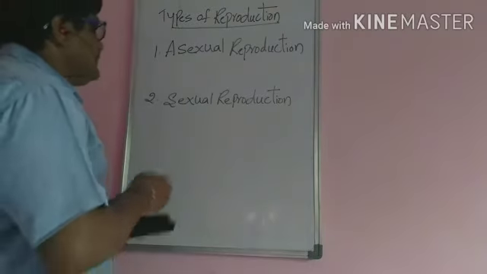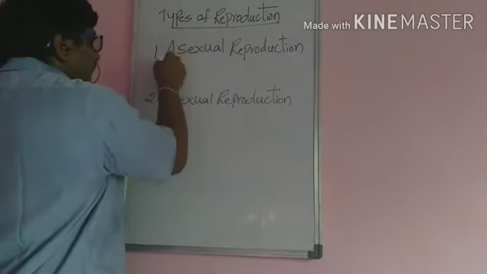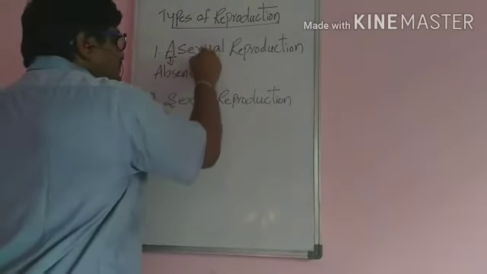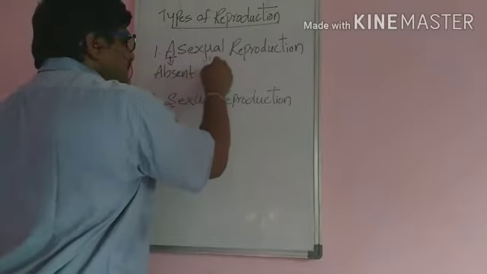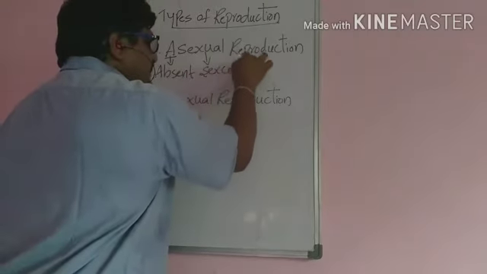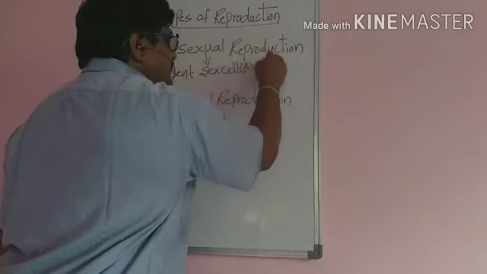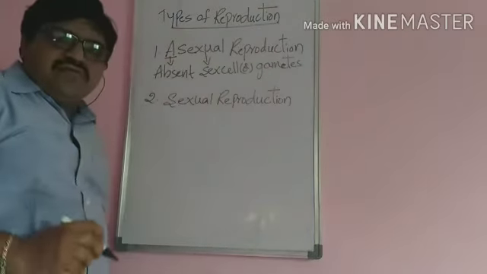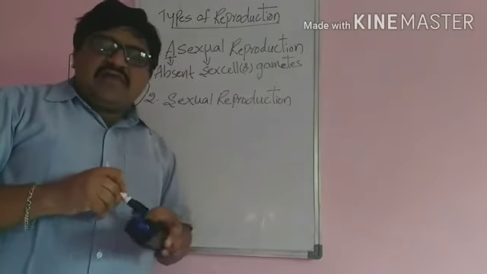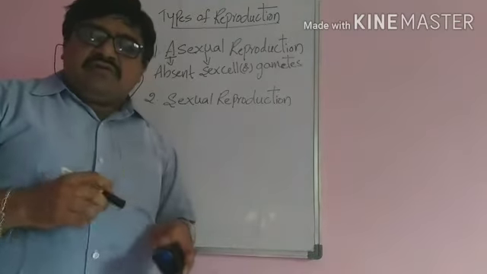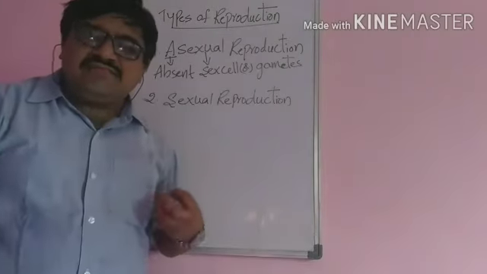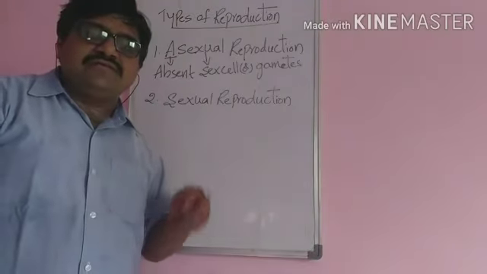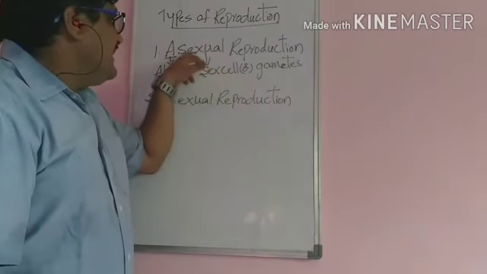One is asexual. Here A means absent. What does absent mean? In asexual, the sex cells are absent. The sex cells are the gametes. So there is an absence of the gametes. Without the gametes, these organisms are able to produce an egg once. This type of process we call asexual.